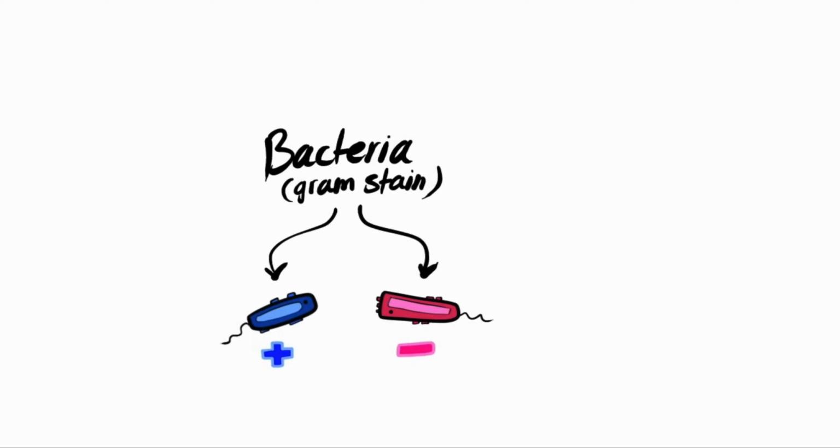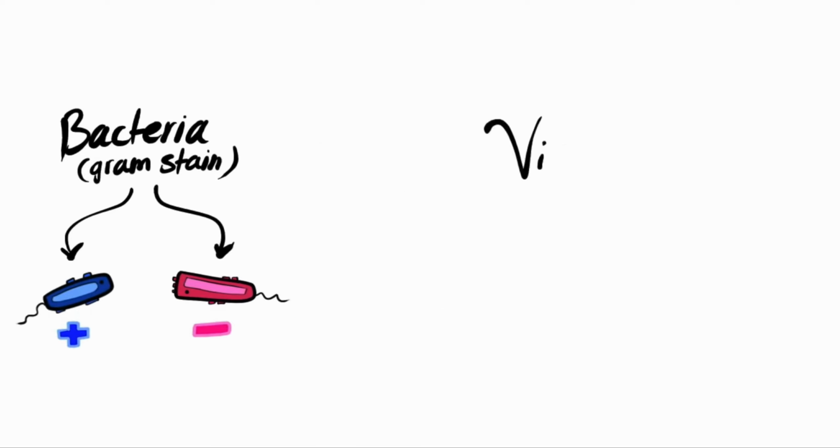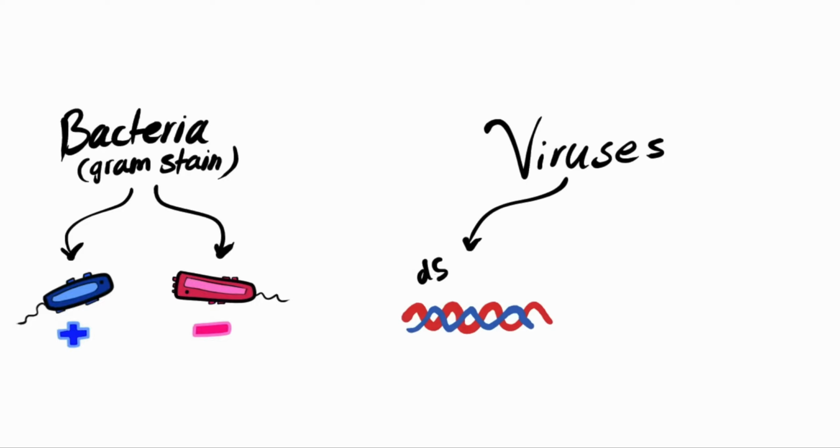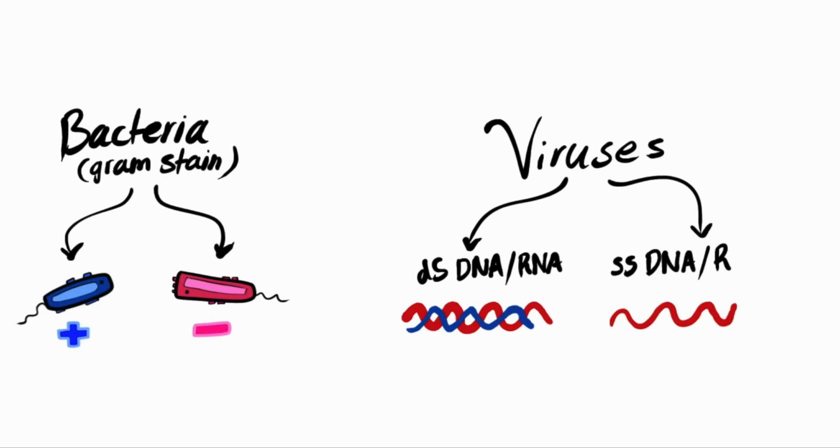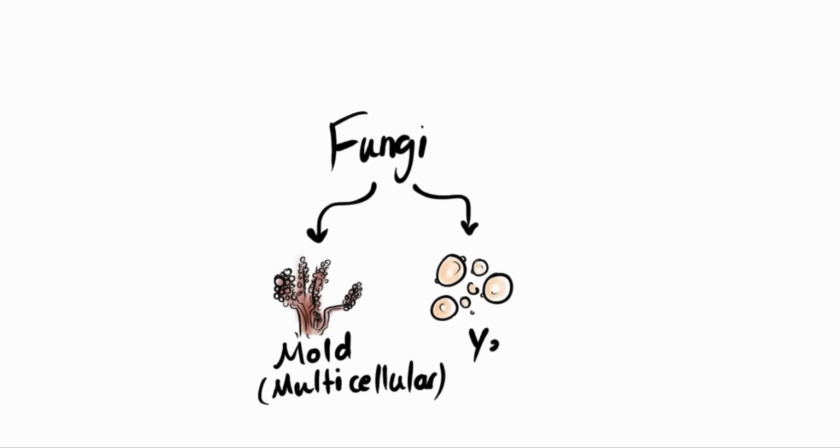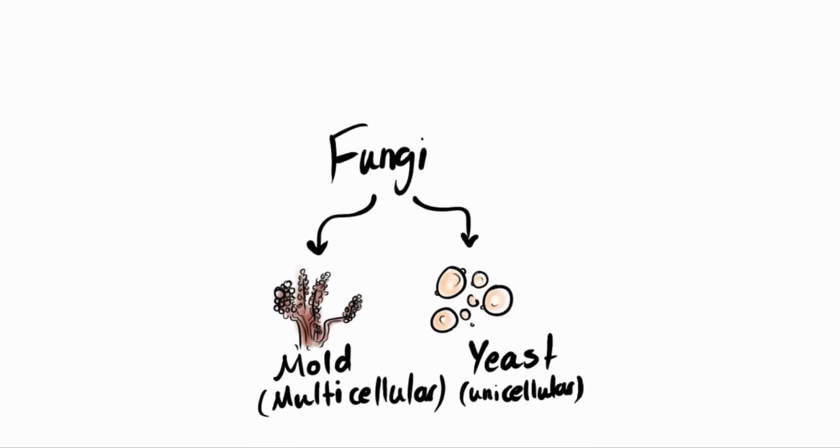So in bacteria, we use gram stain, either positive or negative, to categorize them. In viruses, we depend on their genome, DNA or RNA, whether it's single-stranded or double-stranded, to categorize them. In fungi, they're either divided into molds, which is multicellular, or yeasts, which are unicellular. We also have the hierarchy of classification.